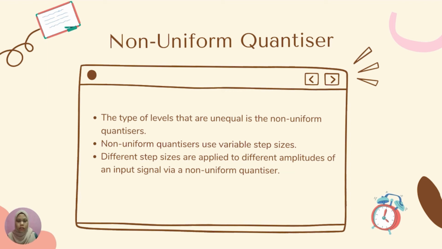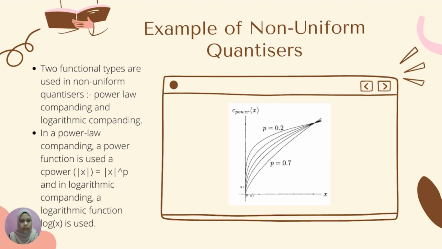Okay, having finished the uniform quantizer, we move to the non-uniform quantizer. The non-uniform quantizer is the type where the levels are unequal. So, a non-uniform quantizer uses a variable step size. Different step sizes are applied to different amplitudes of an input via a non-uniform quantizer. Okay, this is an example of a non-uniform quantizer.